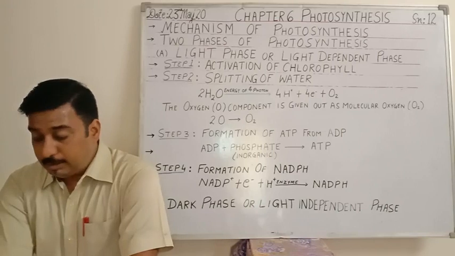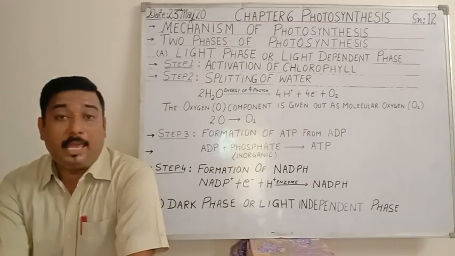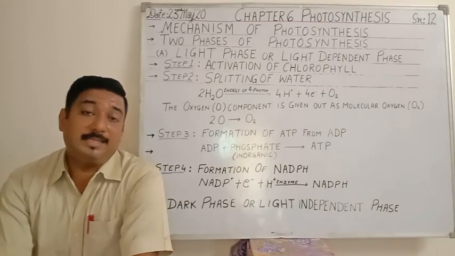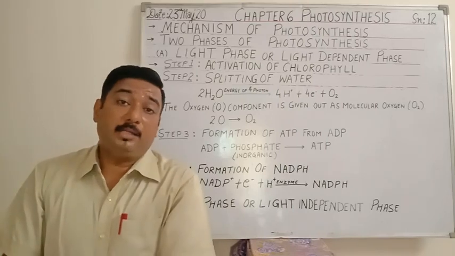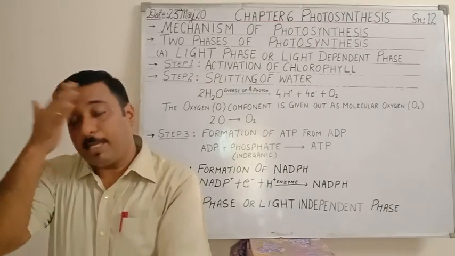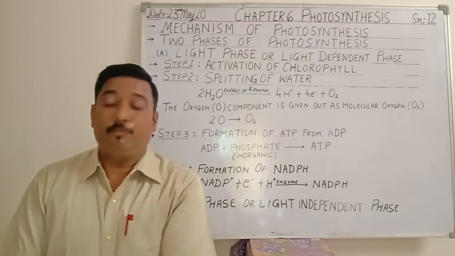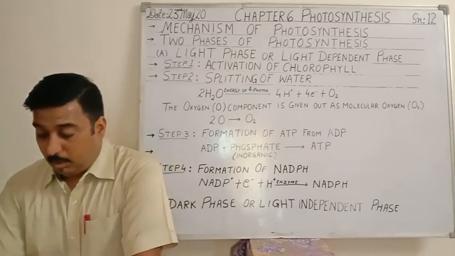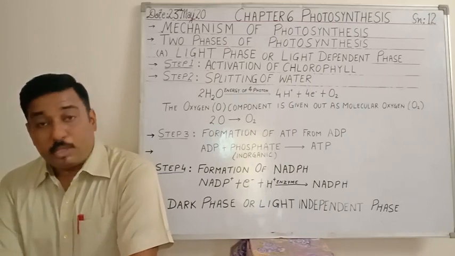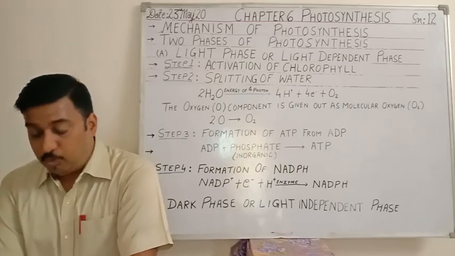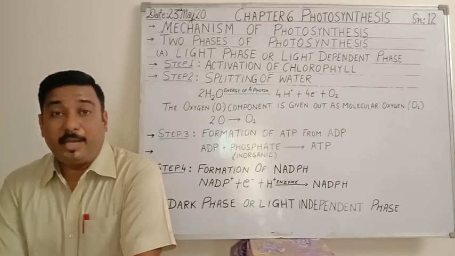The raw materials used are carbon dioxide and water. In the previous class itself, I had explained that carbon dioxide is obtained from the atmosphere and water is absorbed by the roots of the plant from the soil. Carbon dioxide from the atmosphere enters the leaf by diffusion down a concentration gradient.